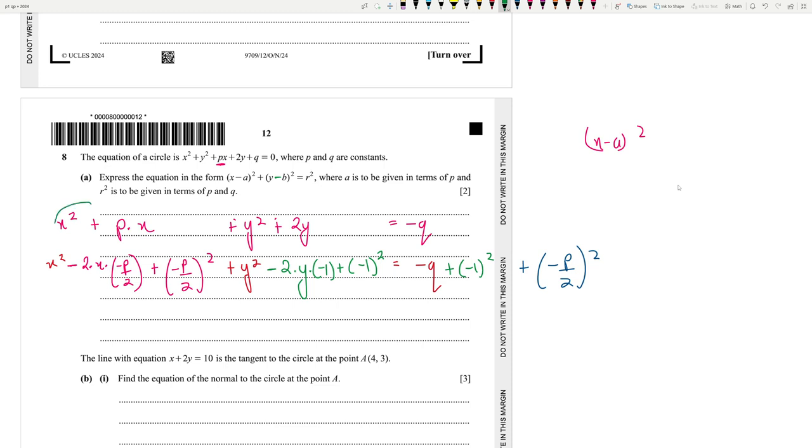So breaking it down, I brought the x's together, y's together, and the q on the right hand side. That's step 1. Now I need the completing squares format. So what did I do? I added a 2 here, so I need to add a 2 down below, right? But since we need a minus sign, I made this a minus sign, and this is a minus as well, because we know that minus minus is plus. And after adding those, I just squared this on the right hand side. But since I added 1 on the left, I need to add 1 on the right side of the equation as well. Same concept here. We have a 2, we have a y, so we just need a 1, then the format is maintained.